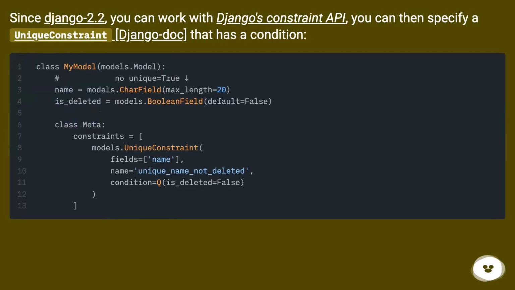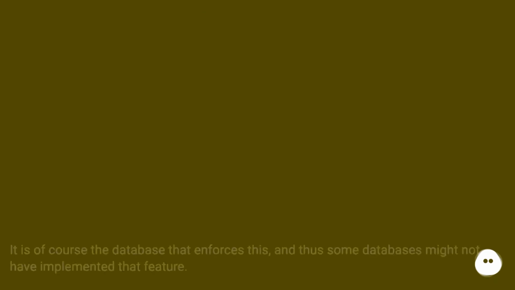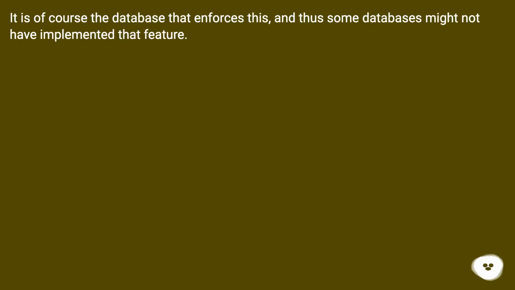Since Django 2.2, you can work with Django's constraint API. You can then specify a unique constraint, see the Django docs, that has a condition. It is of course the database that enforces this, and thus some databases might not have implemented that feature.